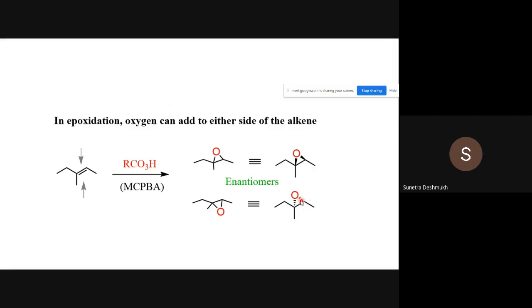If you are showing this one with a wedge line, sorry, dash line, this one is a dash line, you cannot show the remaining substituents with a wedge line. This is super wrong, so don't try it that way. These substituents are present in the plane only. We have to show the epoxide present either below the plane or above the plane.